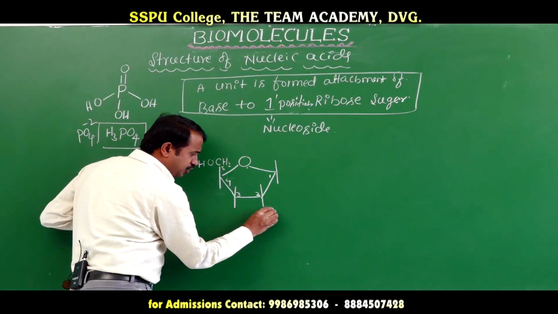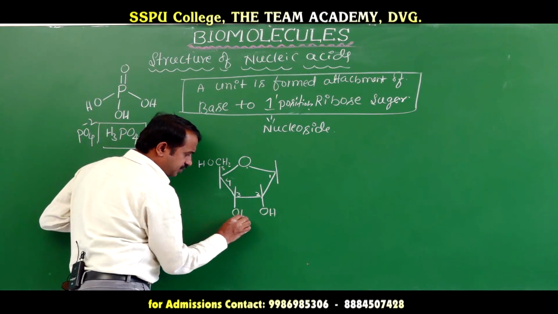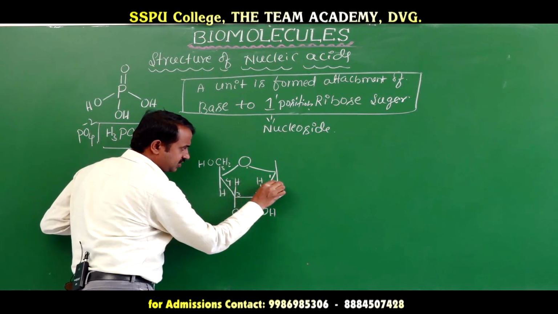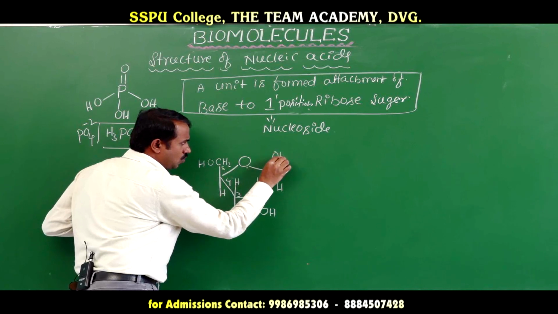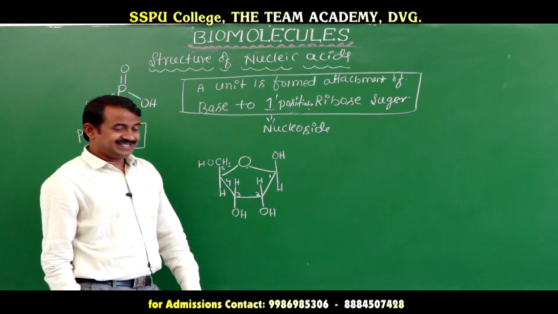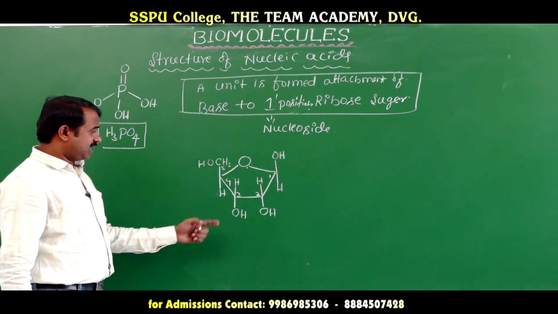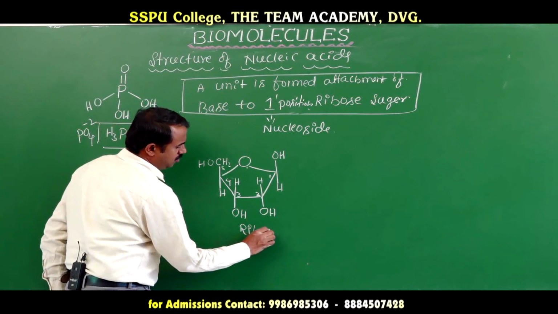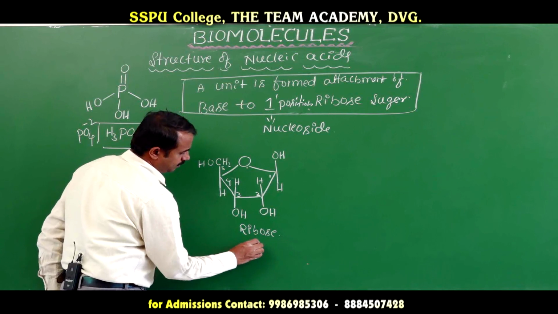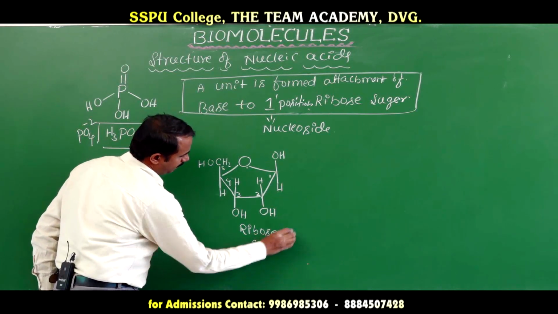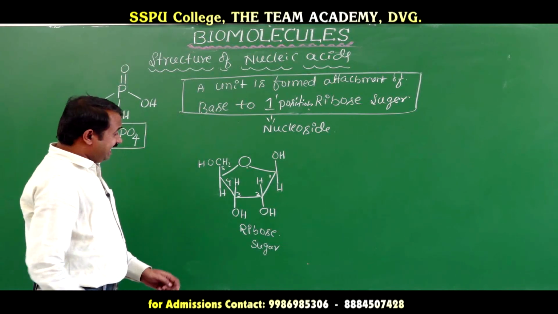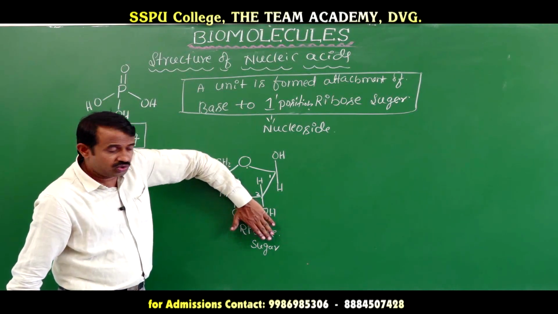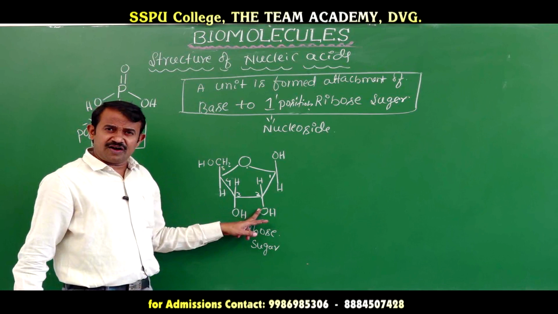Here OH, H, OH. This is ribose sugar. In DNA, it means absence of oxygen. Okay, absence of oxygen.